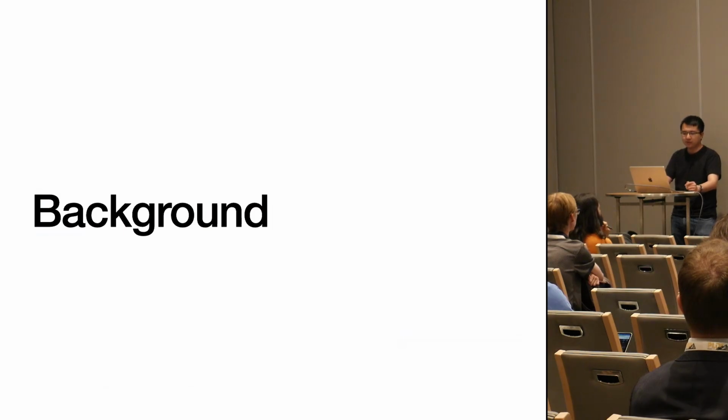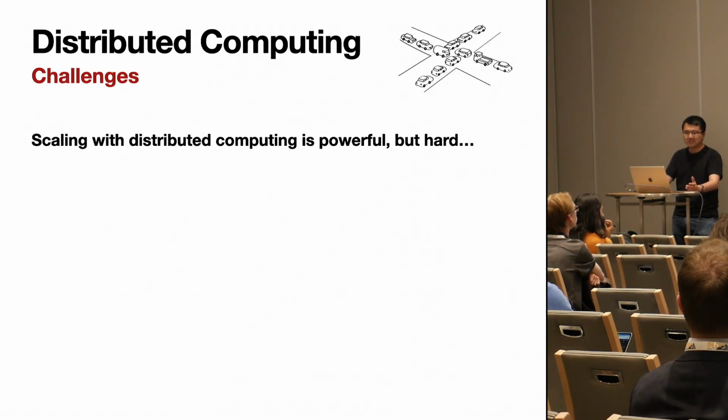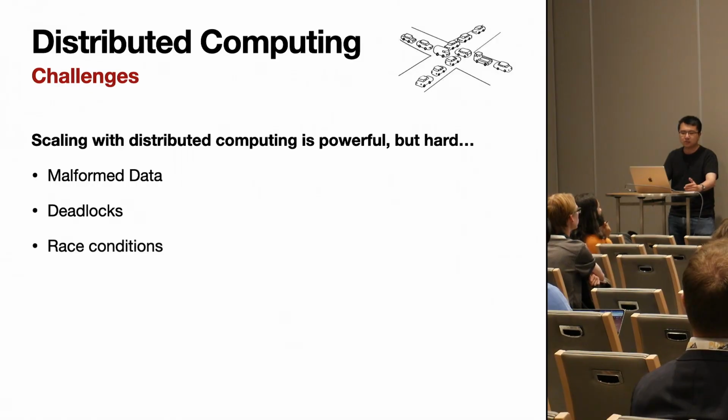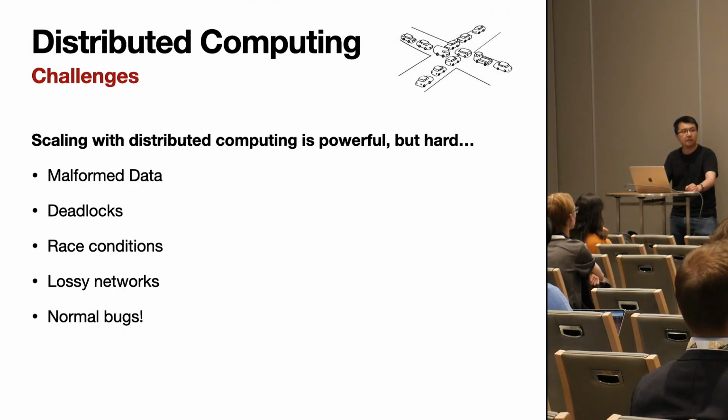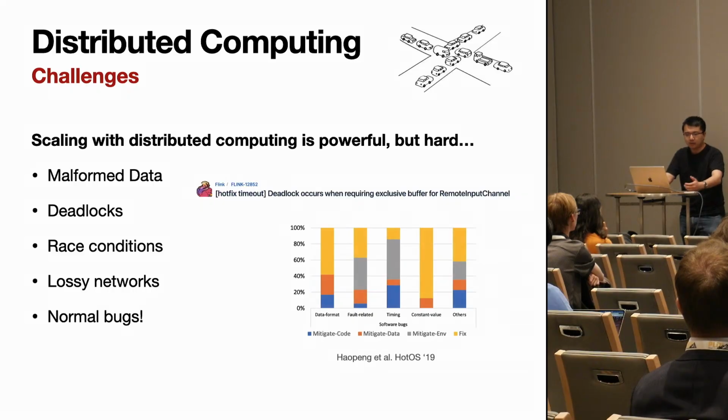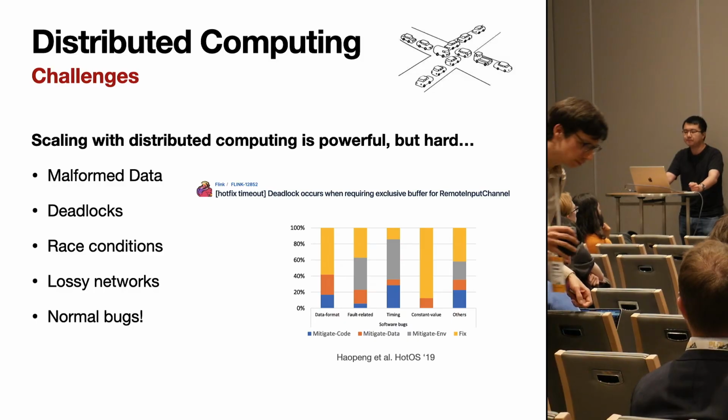Just a very brief background. Scaling with distributed computing is very powerful, but it's also very hard. We have a whole slew of different kinds of bugs, like malformed data, deadlocks, race conditions, and lossy networks, and just all sorts of normal bugs that skip past our human auditing. A lot of these bugs tend to slip past testing and make it into production.